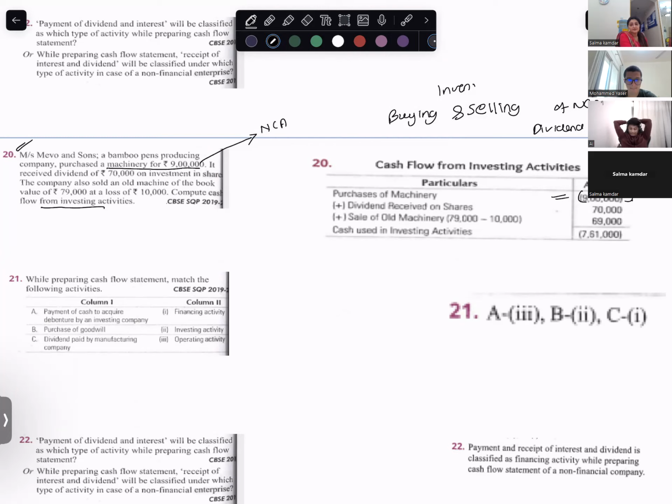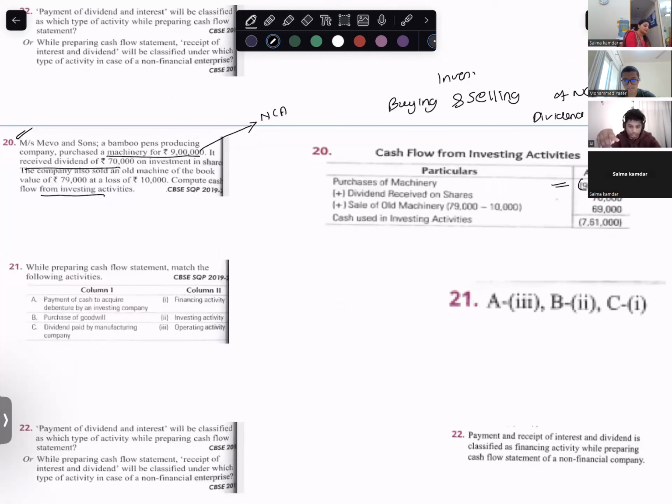Dividend paid is a financing activity. You have received a dividend of 70,000, which is an inflow. Then you sold an old machinery of book value 79,000 at a loss of 10,000.